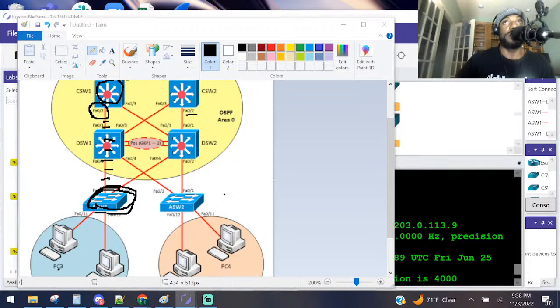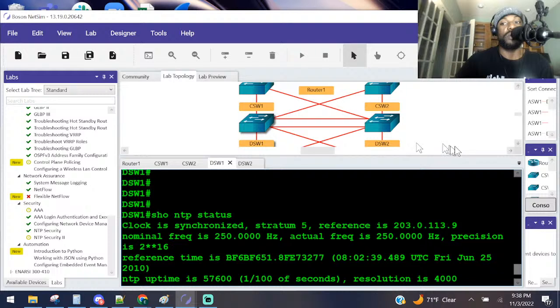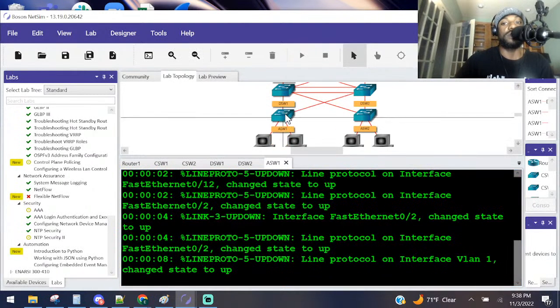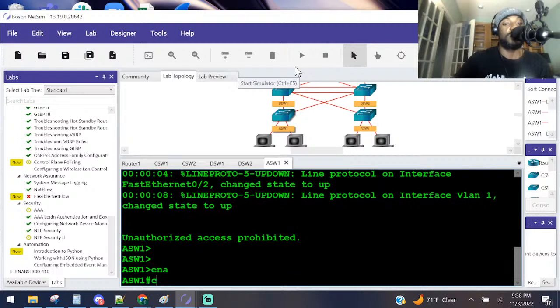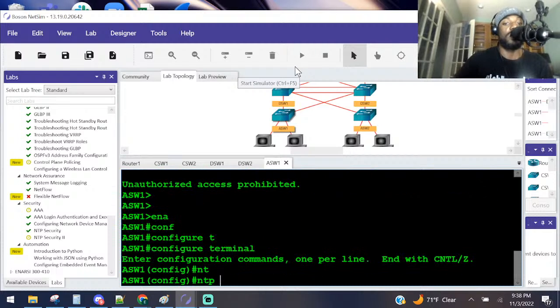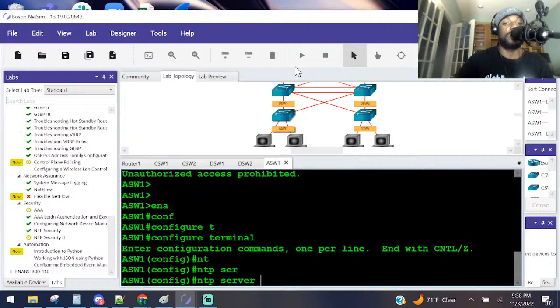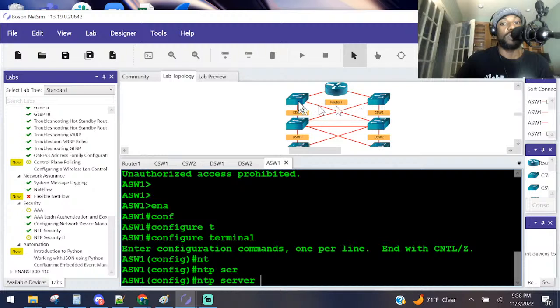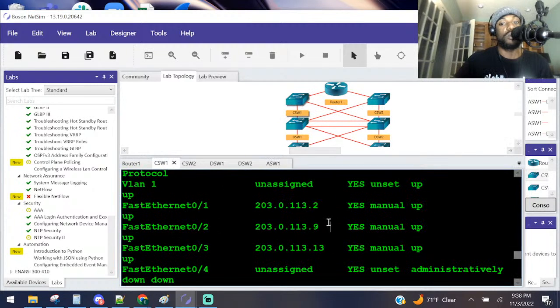On ASW1, configure NTP. So go to ASW1, which is, zoom out. He's down here. Make sure. NTP server. Who's the server? It's CSW1's FA02 interface. CSW1 FA02 is that right there.